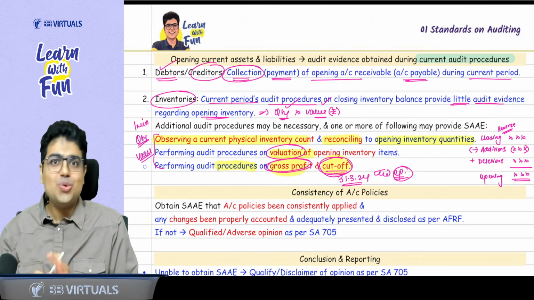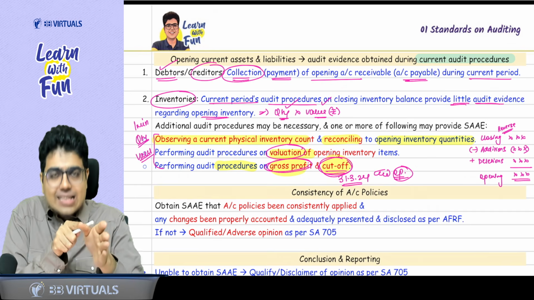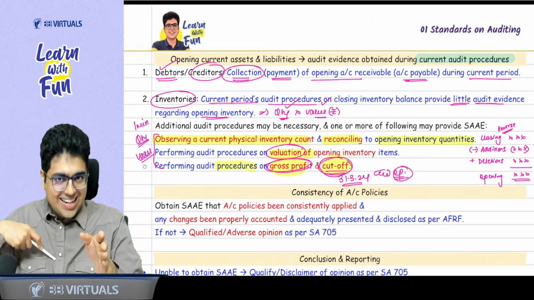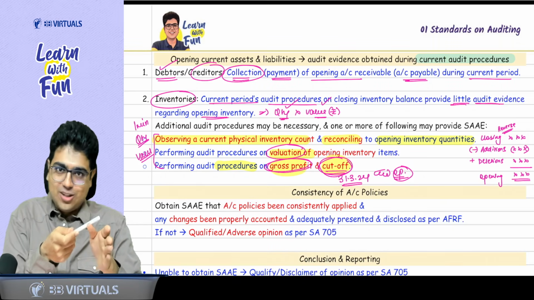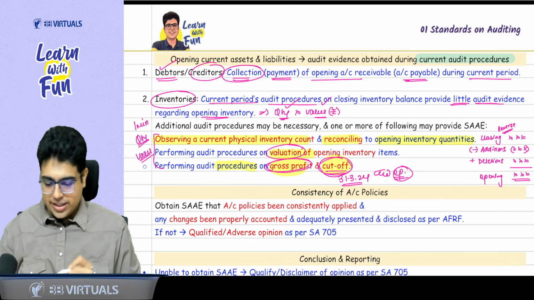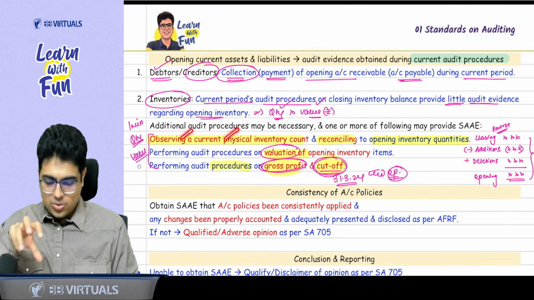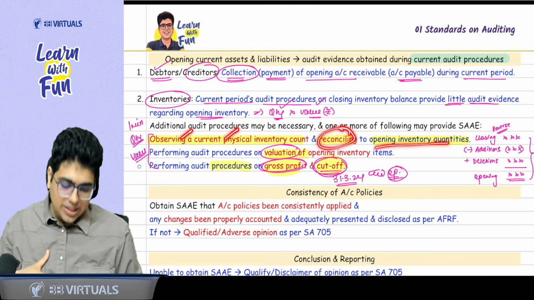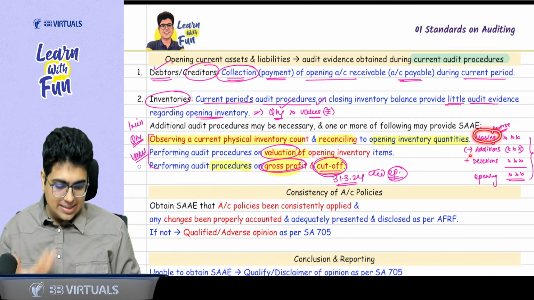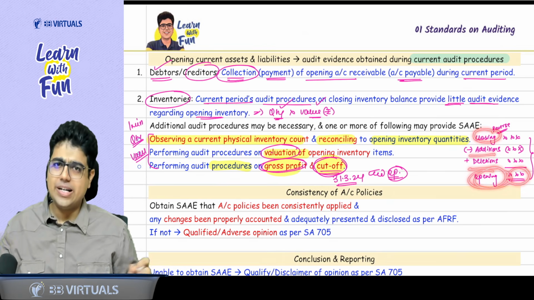So what I will do, I will attend the inventory count at the close of the period and reconcile the closing inventory with the opening inventory. This is how I test the quantity. So the first thing is observe the current inventory count, and reconcile with the opening inventory. You understand the reconciliation? Yes. Closing minus addition during the year plus deletions during the year. And then you come to the opening inventory balance.